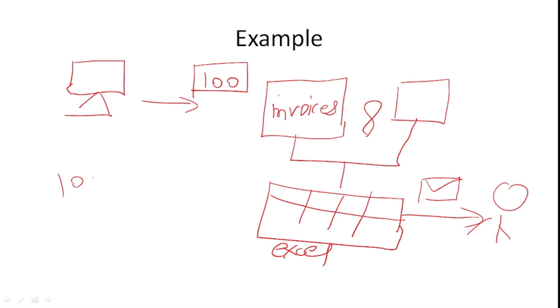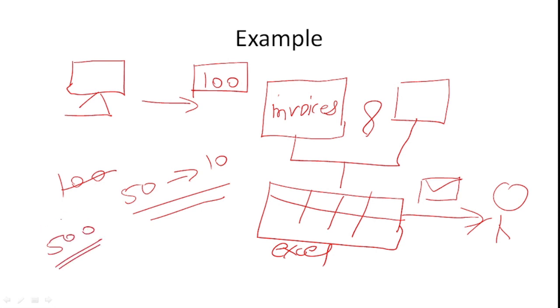Suppose he is processing, let's say, 50 invoices every day, and for every invoice it takes 10 minutes. Then he processes 500 invoices, which will take around 8 hours. So this takes a huge amount of time with a human. What will happen in case he is replaced with a robot? We will see here.